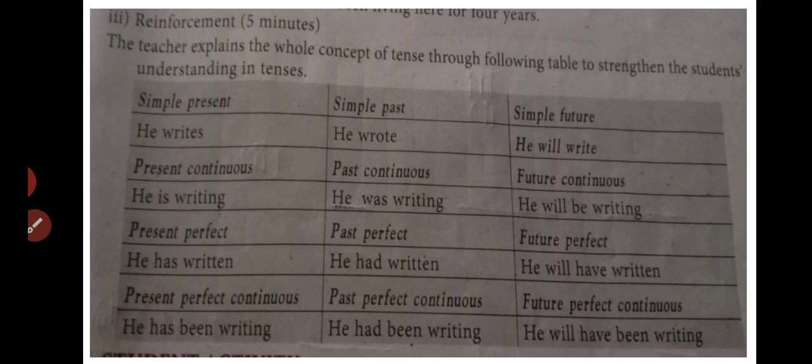Now the past tense. The past tense indicates the past action. It includes whatever happened in the past or whatever was completed in the past. And then the future tense. The future tense indicates an action which is going to take place tomorrow or sometime later.